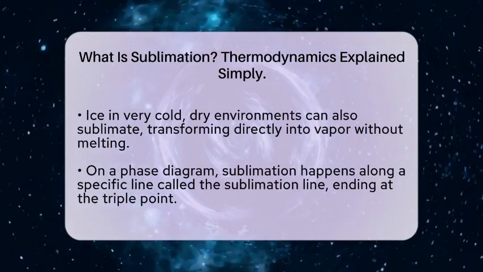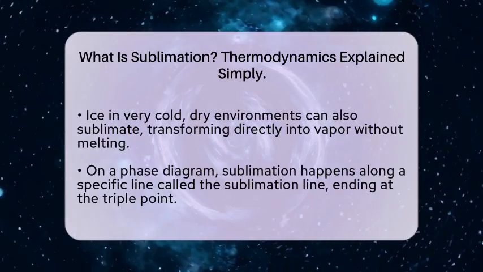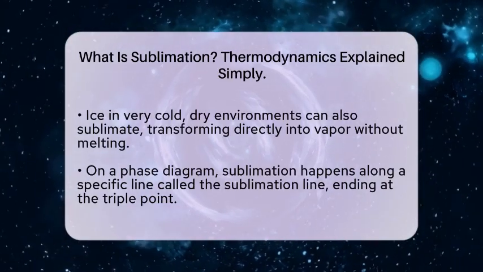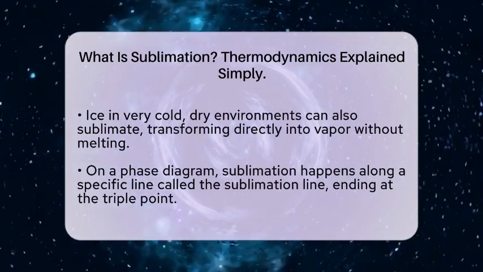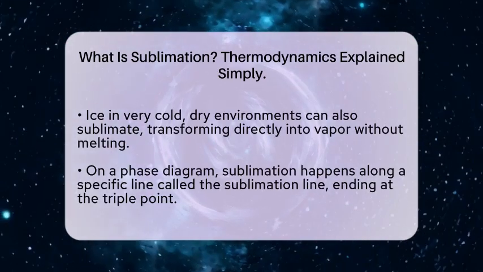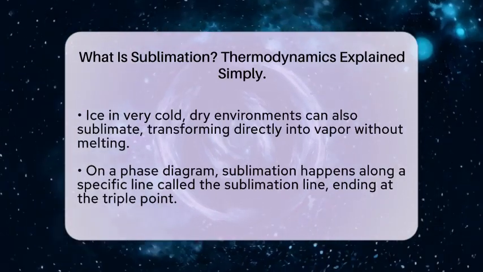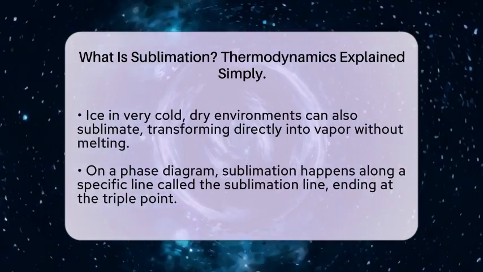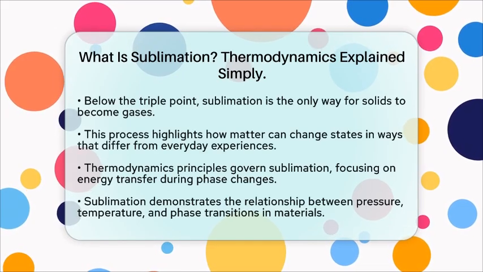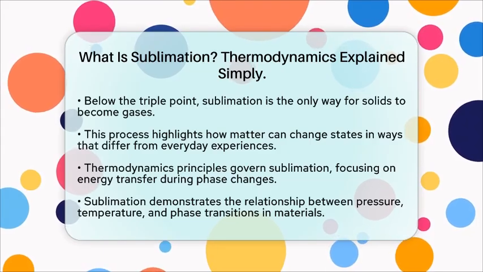That's why dry ice, which is solid carbon dioxide, is a perfect example. It turns directly into carbon dioxide gas at room temperature and normal pressure. Another example is ice in very cold, dry environments. Instead of melting into water, it can go straight into water vapor, especially when the air is dry and the temperature is low. This is why frost can sometimes disappear without melting, just turning into vapor directly.